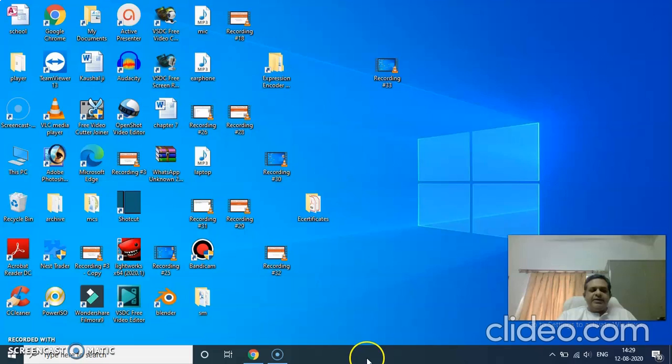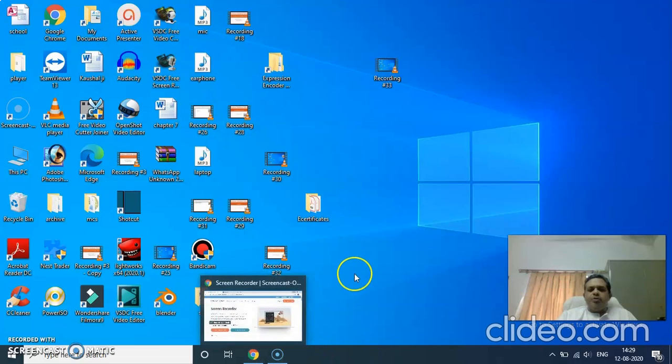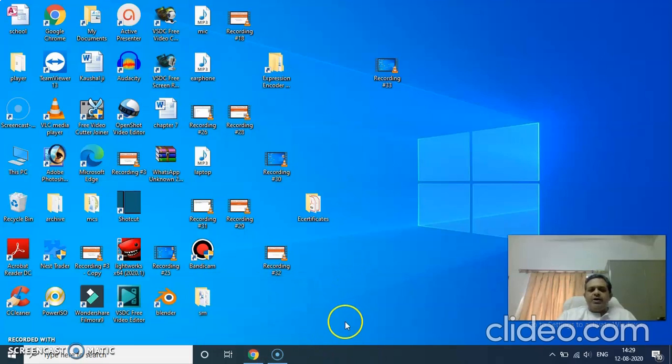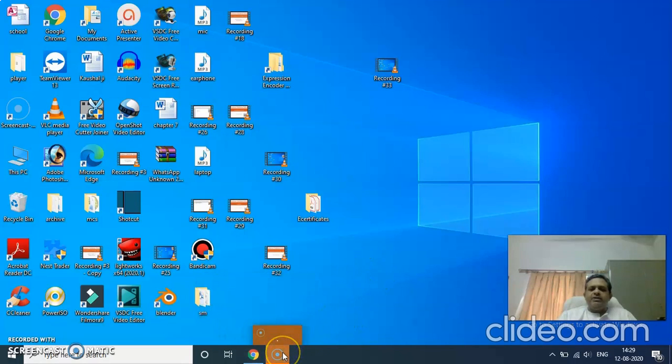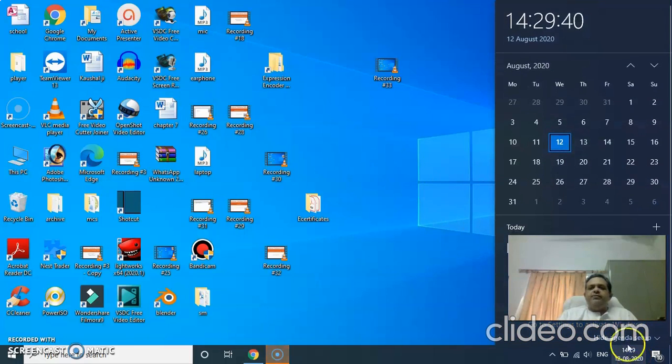This is the taskbar. As I told you, all the windows that are open, you can minimize them to the taskbar. You can switch over to the windows by clicking here. Suppose I want to go to Google Chrome, I'll click here, or this software, I'll click it here. This is your start button. The time and date are shown on the right corner of your desktop screen. This is the desktop and these are the icons, right? Now how to change the system date? If you want to change the system date, you double click on this. And if you have administrator rights, you will be able to change the system date from this place, right?